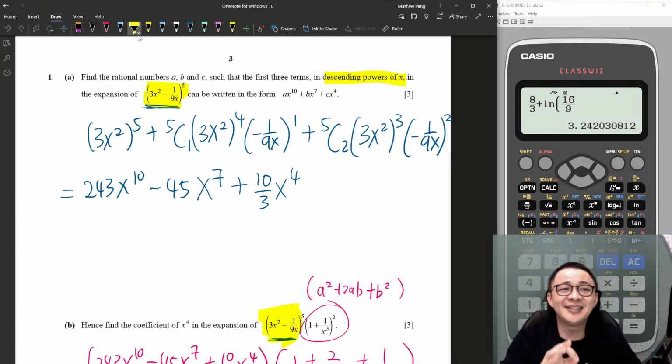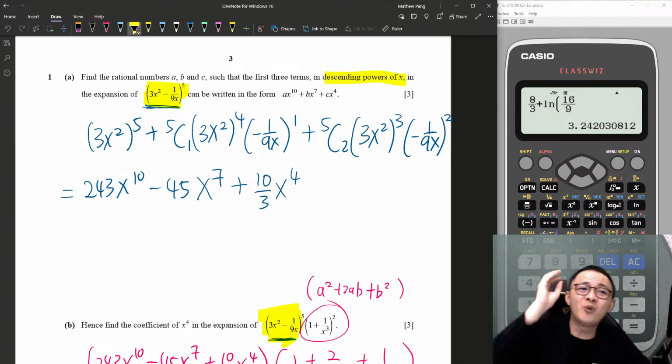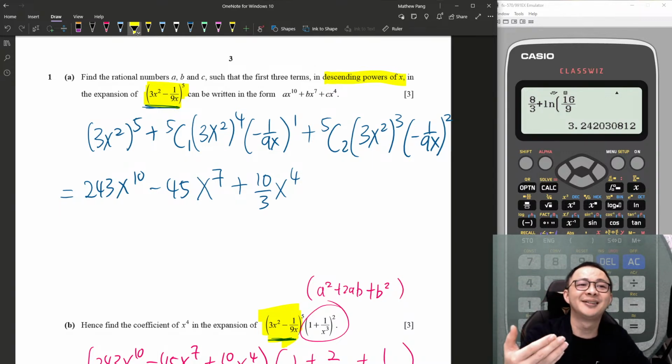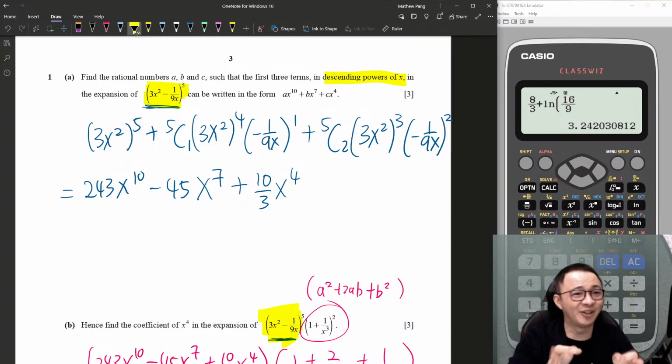That sentence is telling you that when you expand it, your power will become smaller and smaller. But it doesn't mean you start from the last term, last second term, last third term. Whether ascending or descending power, normally I ignore it. Of course, I will see whether my power is increasing or decreasing, but it doesn't make a huge impact in the question.